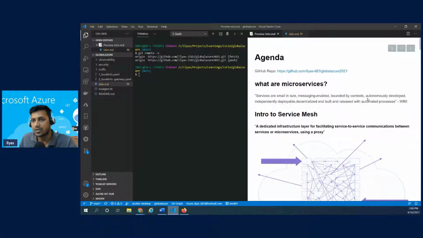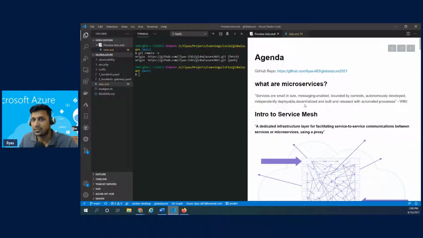And then autonomously developed. So this is another interesting topic that's connected to the size. It's up to the team, but most teams pick to build their particular features autonomously without interrupting other features or other teams within the larger development team.